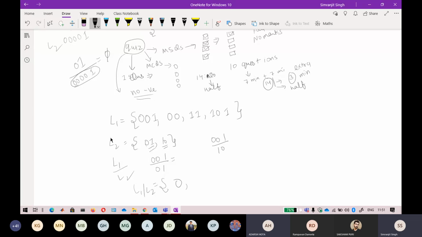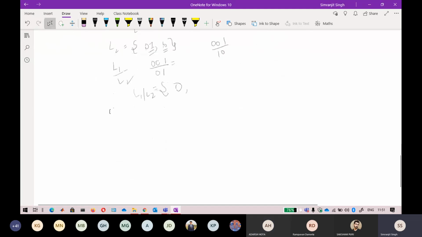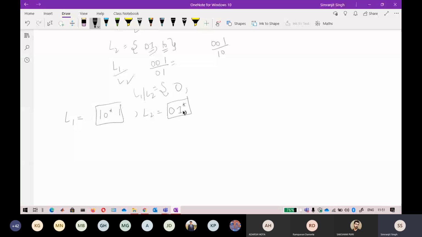So again, if I give you another legit example, like L1 is equal to something like 0 L0 1 star, and L2 is equal to, like, now here if I just say it like this, but you can do this question yourself. Something like this, 0 0 1 star. Okay, so now the number of L2s will be greater than here, but this is also an infinite set and this is also an infinite set.